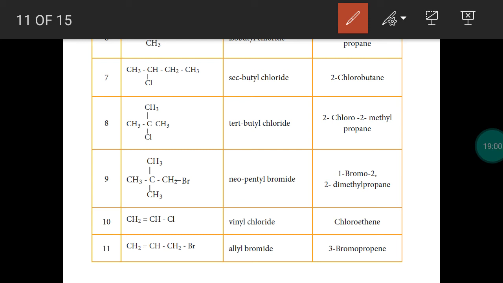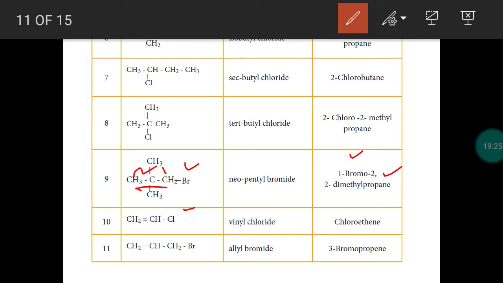Next, bromine, so mention it as bromo. We have two substituents, okay, two methyl groups. So bromine is attached to the first carbon, methyl is attached to the second carbon. So 1-bromo, 2,2-dimethyl. In the longest chain, 3 carbon atoms, so propane, 1-bromo-2,2-dimethylpropane.